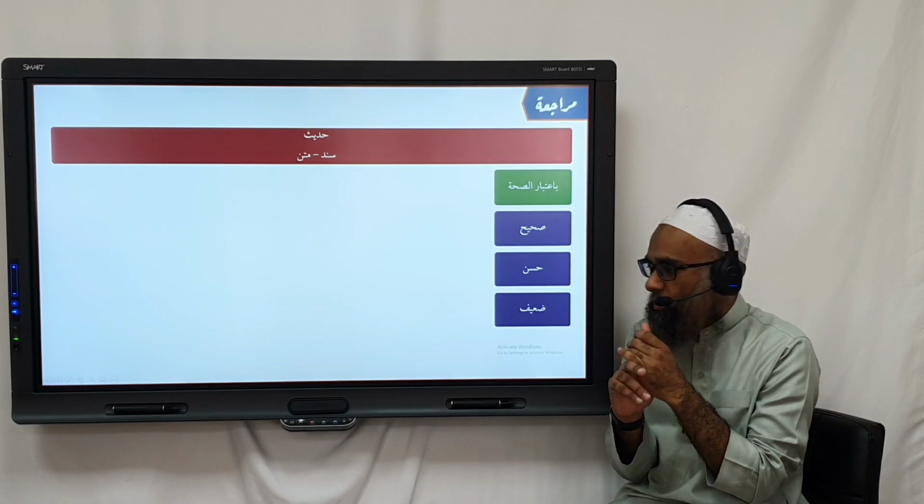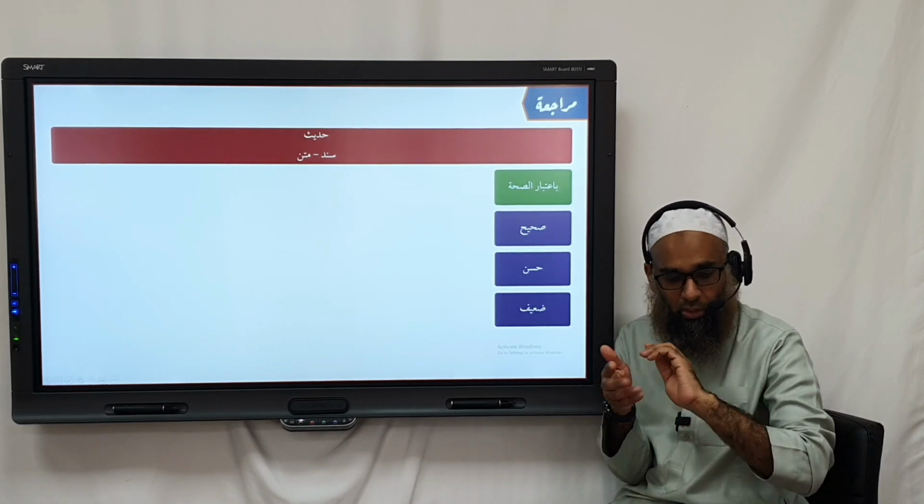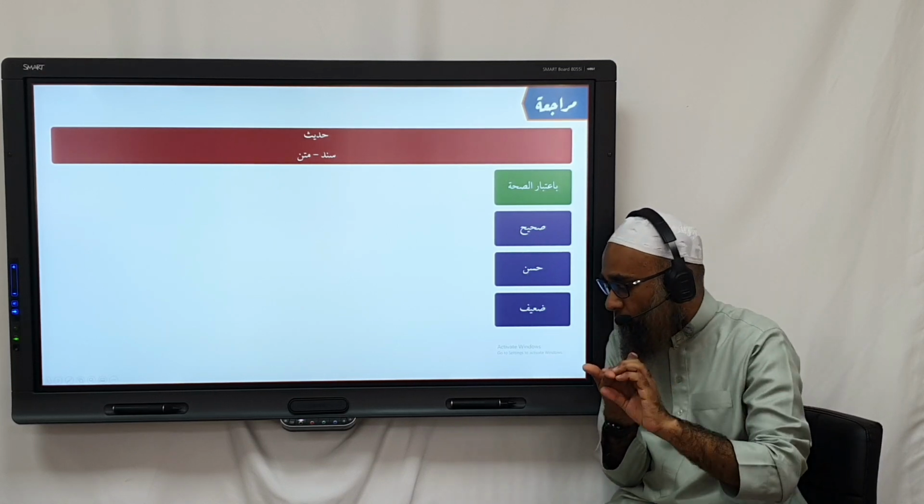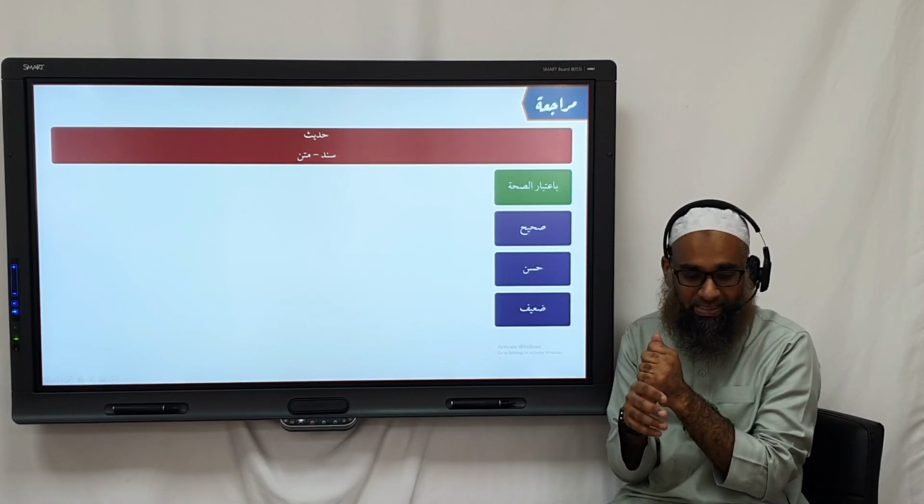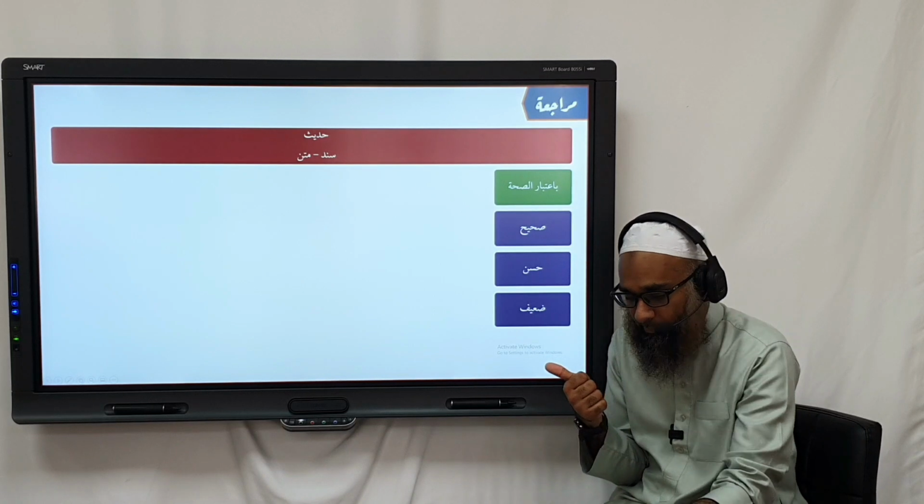And then the two other things that we must not have are what? It must not have any contradiction to anybody more superior to them. It must not have shudud, or it must not have illa. And illa means hidden defect. That's what we're going to discuss today.